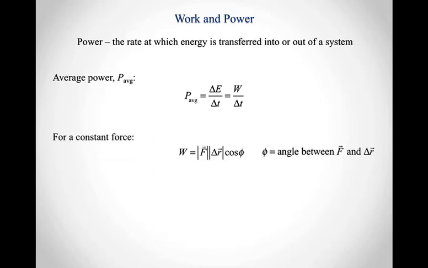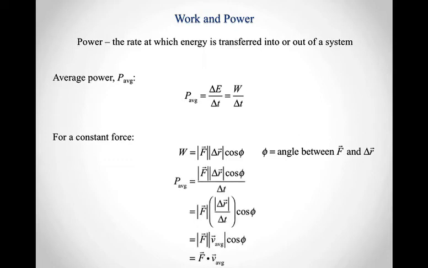Now, if I have a constant force, I know that I can calculate the work done by a constant force as the magnitude of the force times the magnitude of the displacement times the cosine of the angle between the force and displacement vectors. Well, if I plug this into my average power calculation, what I notice is I end up with displacement over time, and this is the average velocity.